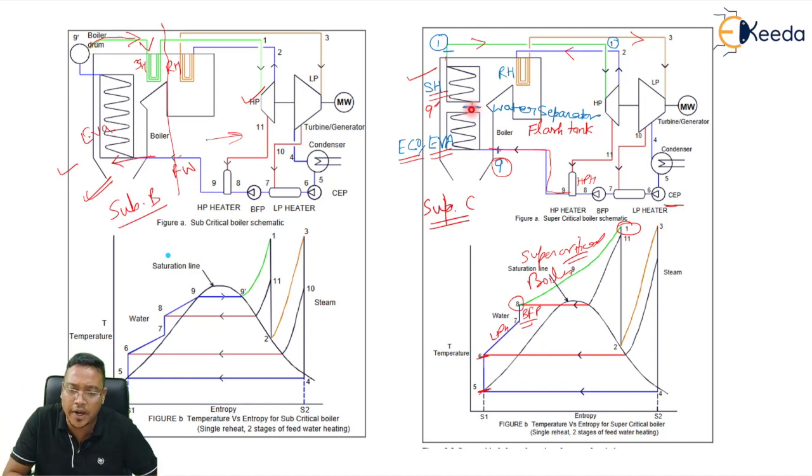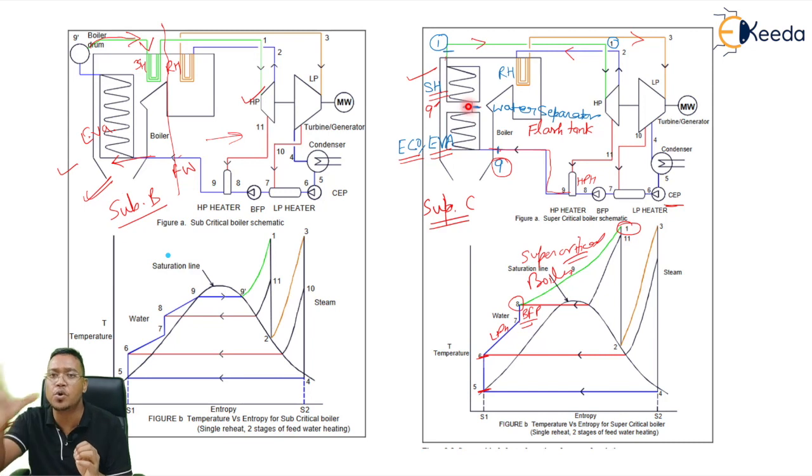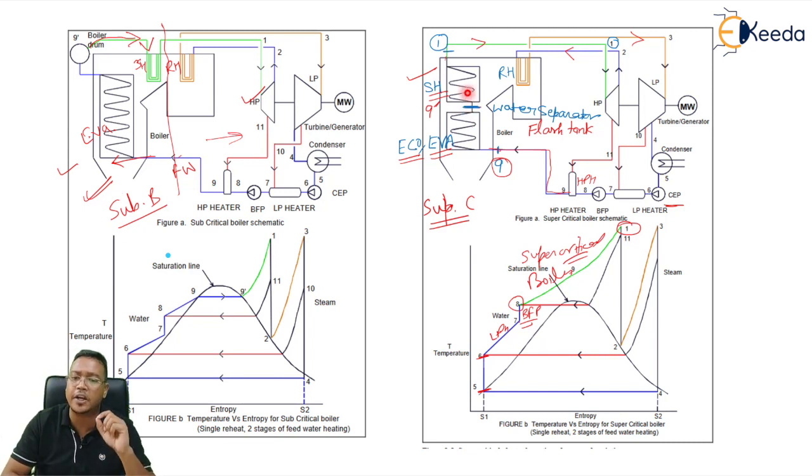Okay, so at this point, that is point 9 dash, we will provide one flash tank, and at this flash tank the water will convert directly into steam. Now that steam will be sent into the superheater. In the superheater, the steam temperature will increase, and after getting the desirable temperature which is required for the steam turbine, we will get that temperature at the outlet of this superheater, and then this steam will be sent into the HP turbine. Now again the process is the same for the steam as in the subcritical boiler. The difference is only in the supercritical boiler.